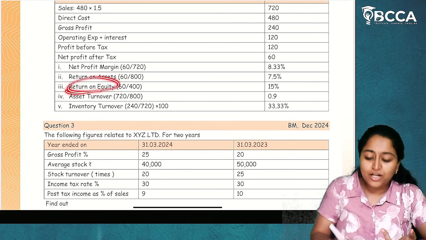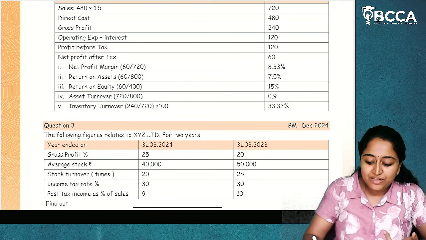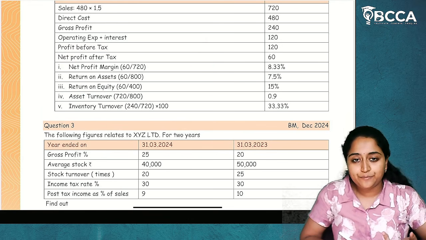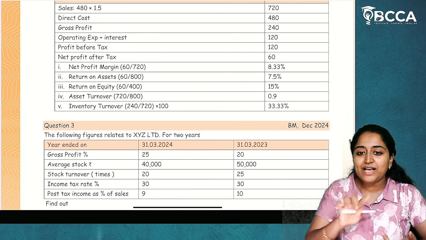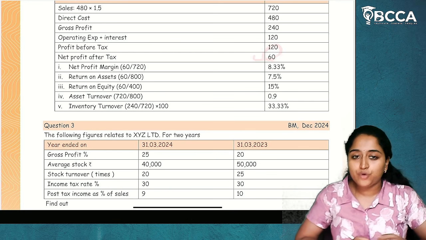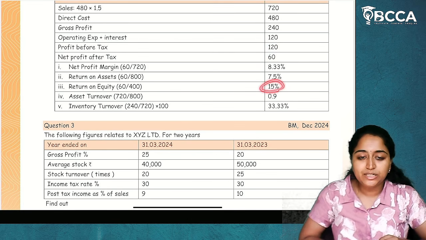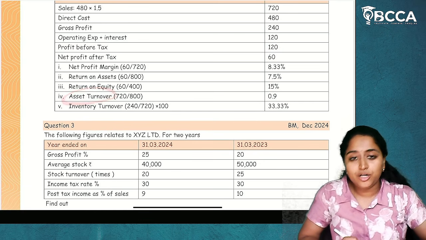Now next is return on equity. How do we get return on equity? Profit after tax divided by equity into 100. What is profit after tax? 60. What is equity? In 800 lakhs, 400 is loan, 400 is equity. So 60 divided by 400 into 100, 15%. Return on equity.